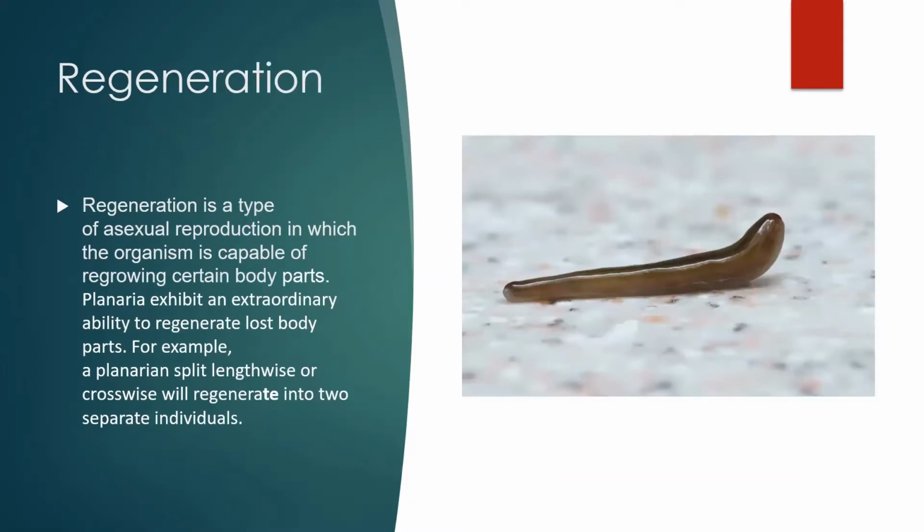Next is regeneration. Regeneration is a type of asexual reproduction in which the organism is capable of regrowing certain body parts. Planaria exhibit an extraordinary ability to regenerate lost body parts. For example, a planarian split lengthwise or crosswise will regenerate into two separate individuals.